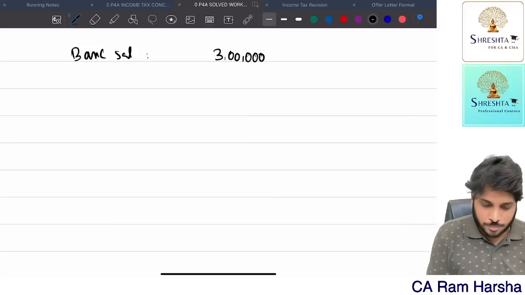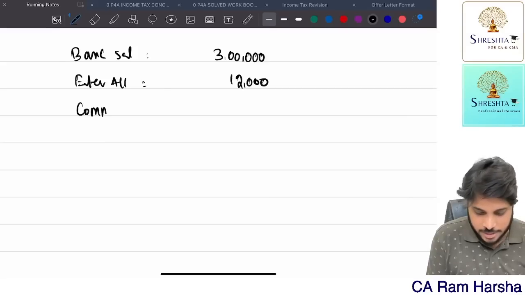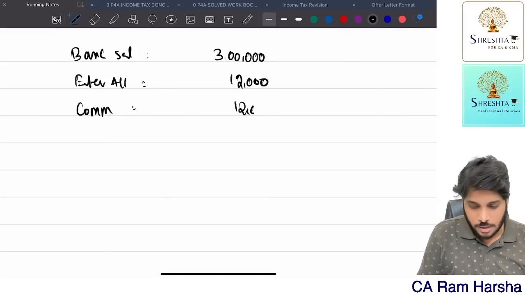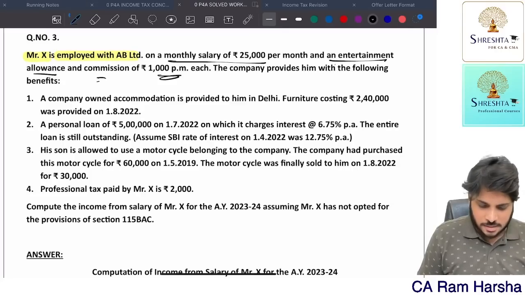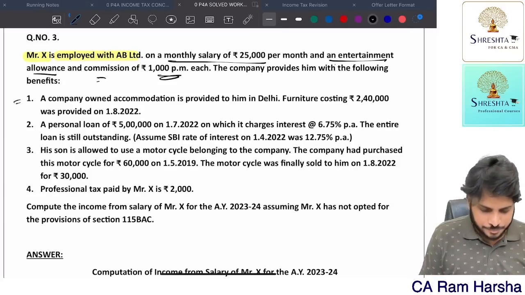Then he is getting entertainment allowance of 1,000 rupees per month, which means 12,000 per annum. Commission also 1,000 rupees per month. It is not a percentage of turnover. 12,000. Then accommodation we will discuss later. At last we will have to value it.